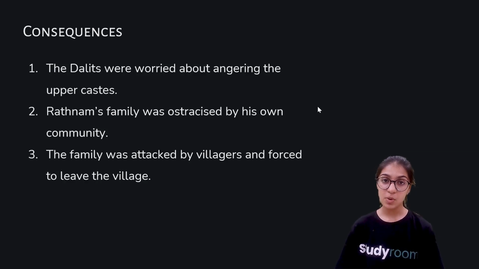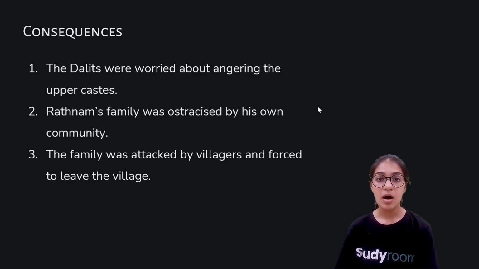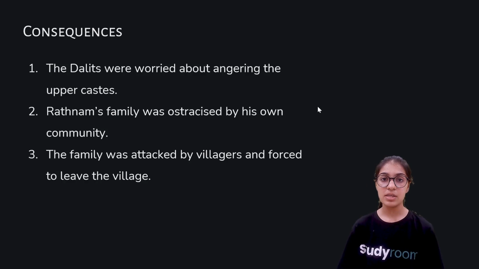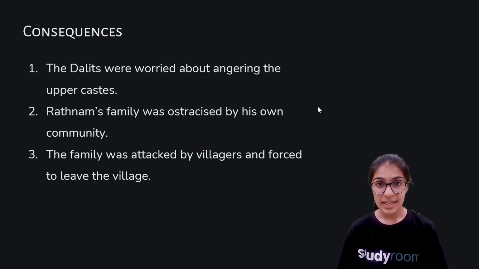Now, as I told you in the story, when Ratnam refused to follow the same ritual his family was following, he was asked to leave the village. Also at night, he was attacked. His hut was set on fire. There was an attempt to kill him.